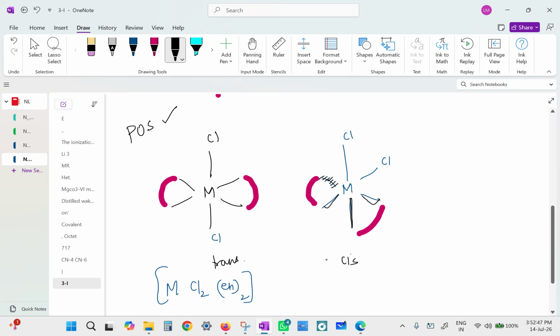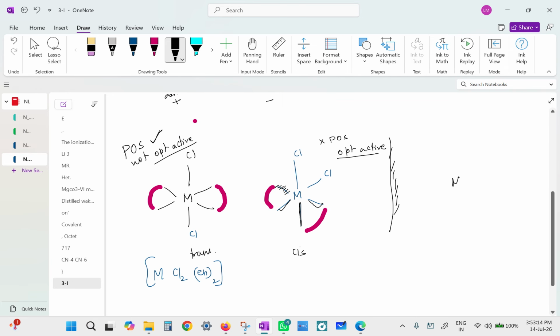So do you think you can cut the molecule into two equal halves? No. So no plane of symmetry, so optically active. In the trans there is a plane of symmetry, so not optically active. So if it is optically active, then where is its isomer? Put a mirror and draw the mirror image. Put dextro and levo.